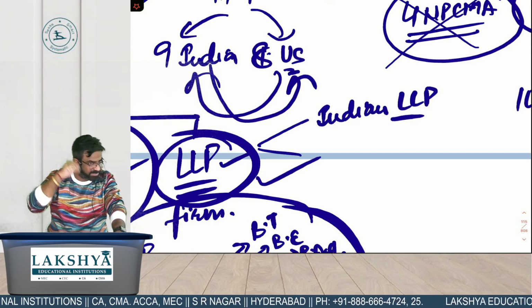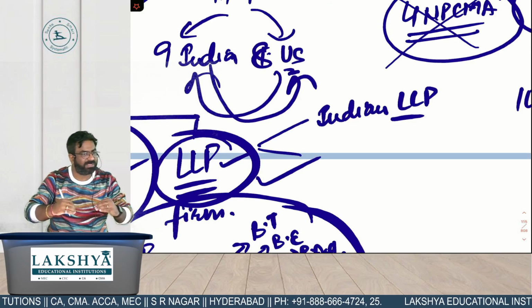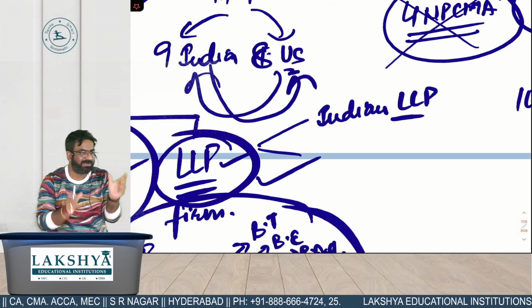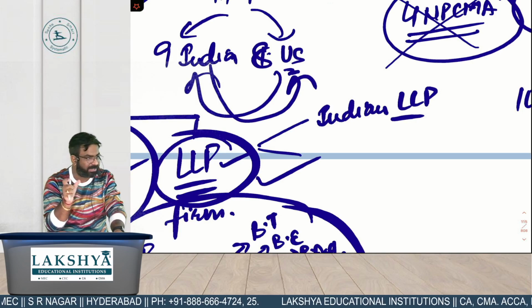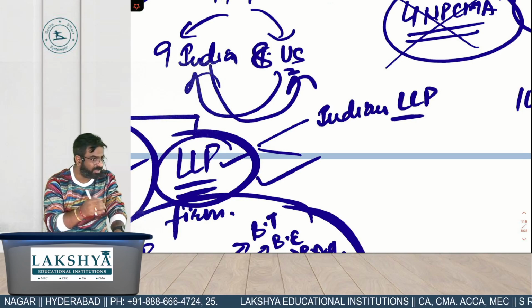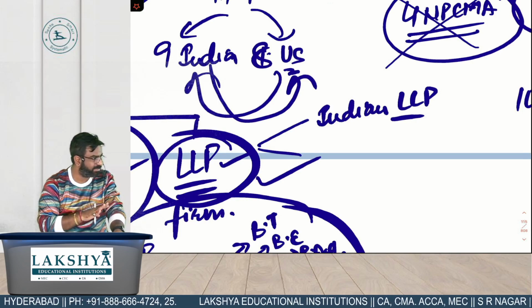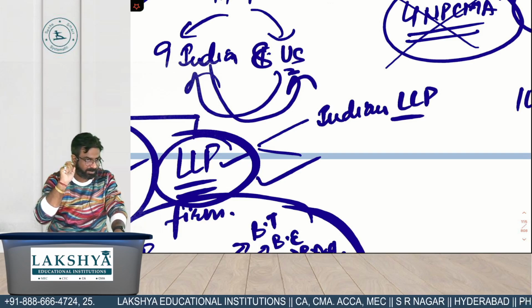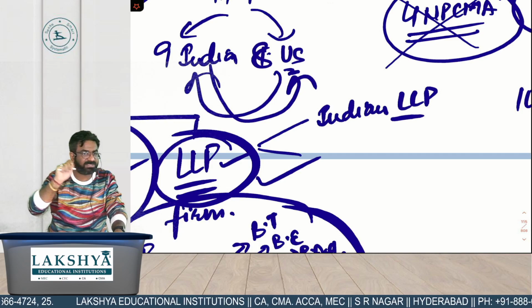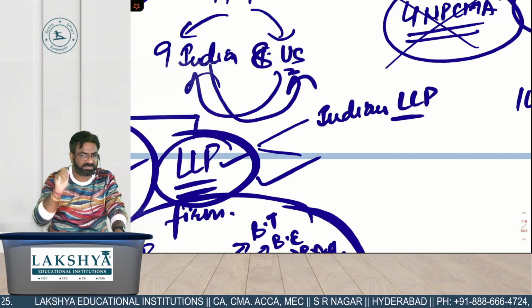If they want to practice in India, they have to make a new LLP in whose name India LLP is a must. What should be in your name? India LLP. For us it is not required because we are already Indian residents. So when we make an LLP, our LLP is like ABC and Co LLP. But for them it will be like ABC and Co India LLP. What is in the name? India.